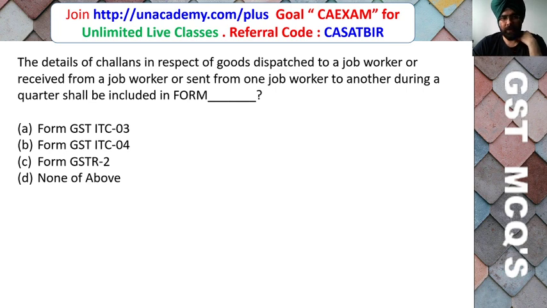The details of challans with respect to the goods dispatched to a job worker, received from a job worker, or sent from one job worker to another during a quarter shall be included in form GST ITC-3, GST ITC-4, GSTR-2, or none of the above. Here friends, the correct answer is GST ITC-4.